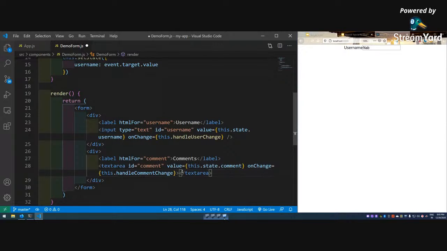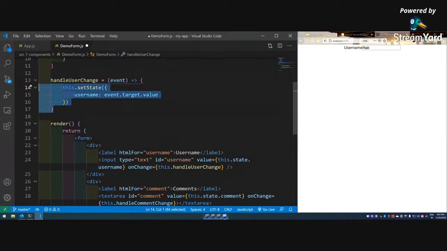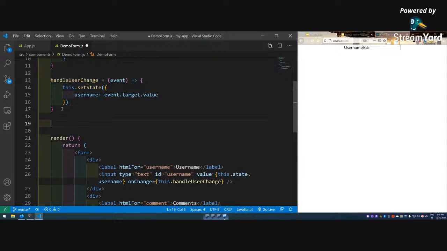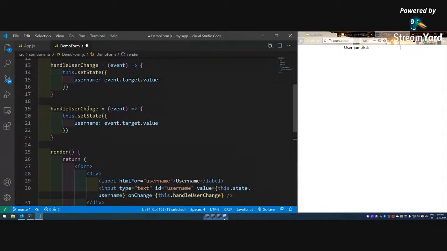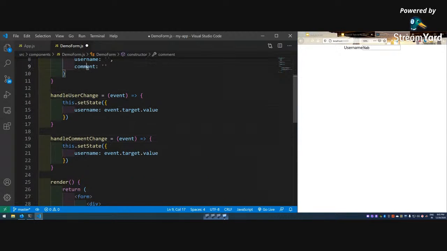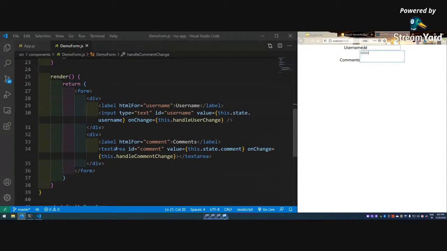So it will look like this, but now I have to create this handleCommentChange, or it will shout at me. Handle comment change, like this. Event dot target dot value will be the same, but this will be comment. Let me save it, and everything is right. I will be able to type here also, and it is working perfectly. So this is how it works, and everything is the same in textarea and input type text. By default it gives some styling in this textarea.